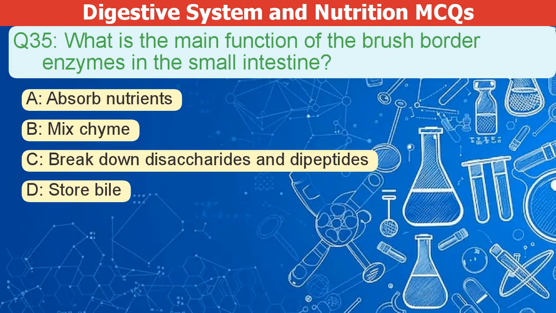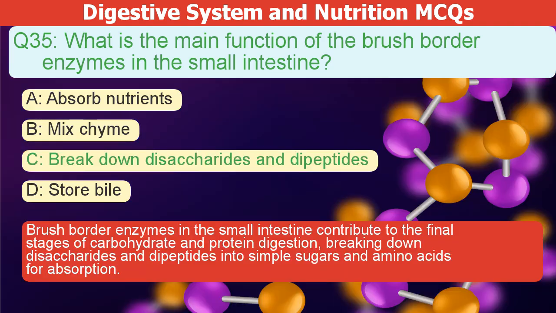What is the main function of the brush border enzymes in the small intestine? A. Absorb nutrients. B. Mix chyme. C. Break down disaccharides and dipeptides. D. Store bile. The correct answer is C. Brush border enzymes in the small intestine contribute to the final stages of carbohydrate and protein digestion, breaking down disaccharides and dipeptides into simple sugars and amino acids for absorption.